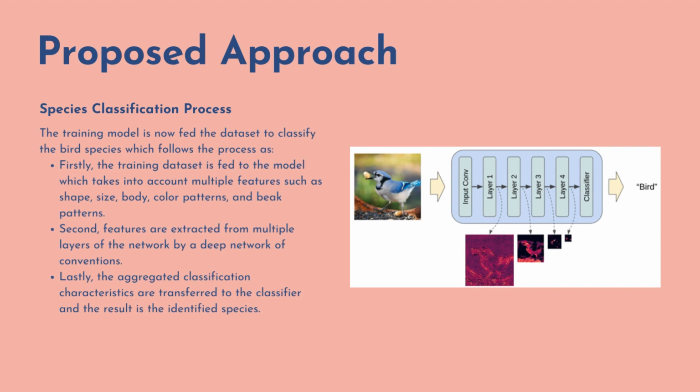The training model is now fed the dataset to classify the birds, which follows the process of taking into account multiple features such as shape, size, body, color patterns, etc. Features are extracted from multiple layers of the network by a deep network of convolutions, and the aggregated classification characteristics are transferred to the classifier, and the result is the identified species.